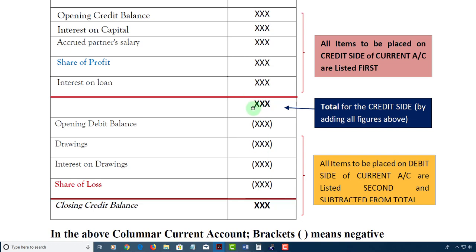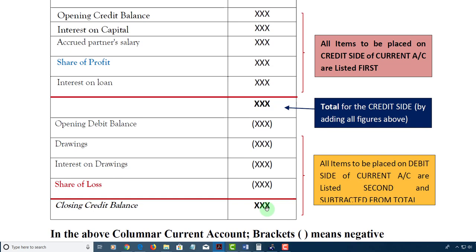So from the total of all the credit items, or the top part, you subtract all the items that would be on the debit side, and you get an answer. A final figure that should represent your closing credit balance, because here we can see there is no bracket enclosing it. Now, if at the end you end up with a negative figure, that means your current account has a debit balance.